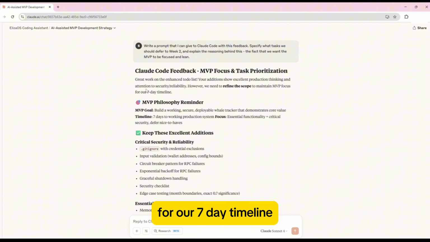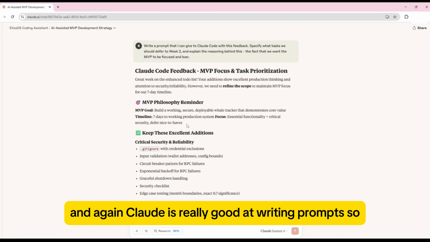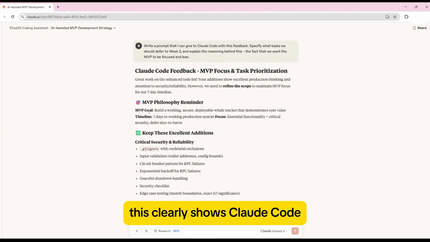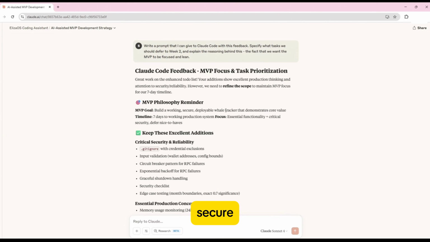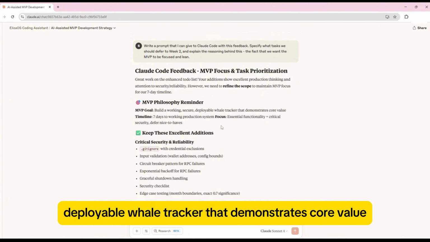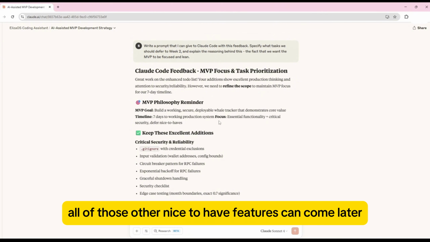MVP philosophy reminder. So this is another really good thing to include in the prompt. And again, Claude is really good at writing prompts. So this clearly shows Claude Code that the reason for our MVP, the goal, is to build a working, secure, deployable whale tracker that demonstrates core value. All of those other nice to have features can come later.